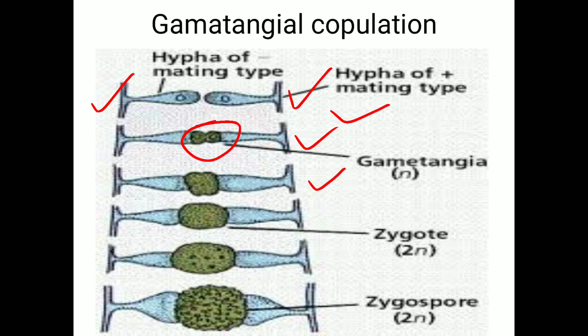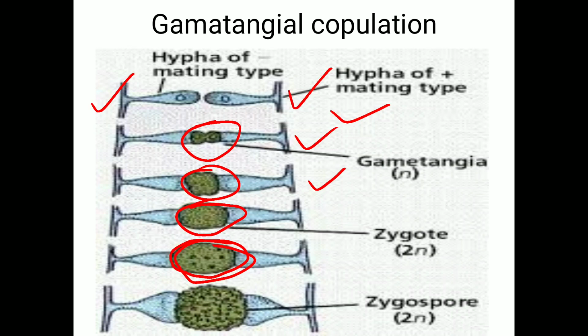In the third stage, the contents of the male and female gametangia are slightly fused with each other. When the reproduction process proceeds, the gametangia again increase in size due to the complete involvement of the male and female gametangia at a common place.